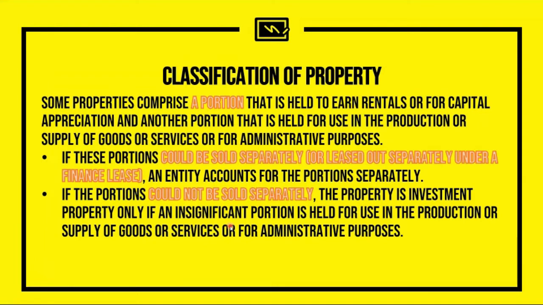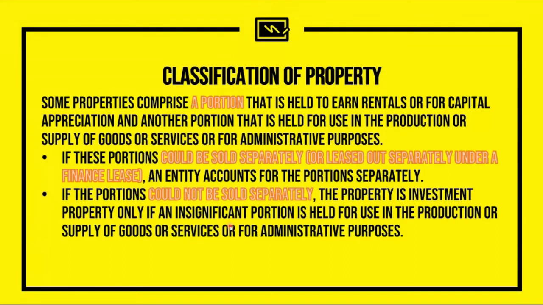So what is our decision guide here? If the portions could not be sold separately, then it can only be investment property if the PPE portion is insignificant. If the PPE portion is significant, then the entire property will be classified as property, plant, and equipment.